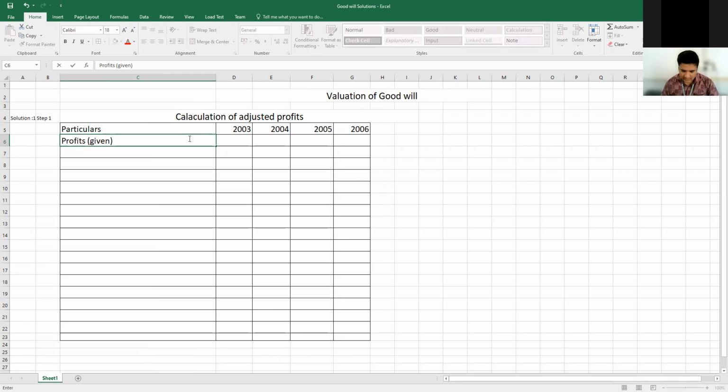2003, 2 lakhs. 2004, 1,40,000. 2005, 3 lakhs. 2006, 3,60,000.